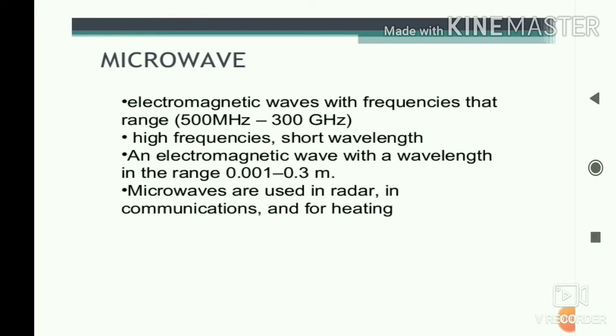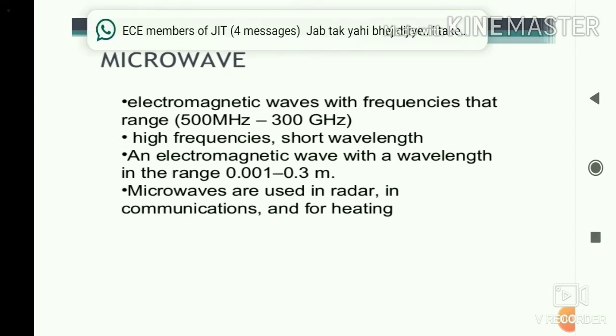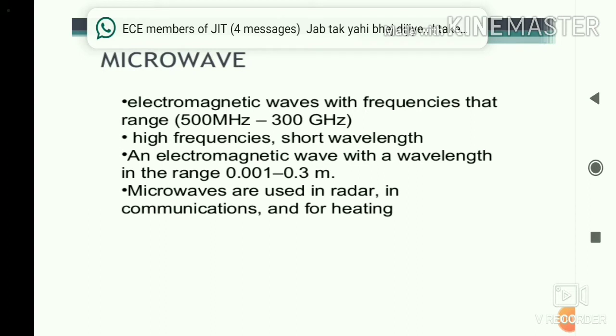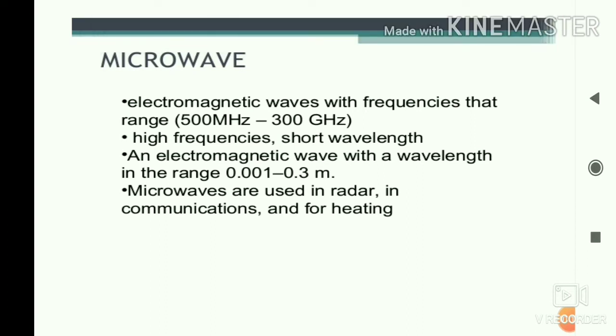It is an electromagnetic wave with a frequency that ranges from 500 megahertz to 300 gigahertz. The second point is high frequency, short wavelength. We will elaborate all the points. The third point is that it is an electromagnetic wave with a wavelength in the range 0.001 to 0.3 meter. And the uses of microwave are in radar, telecommunication and heating.